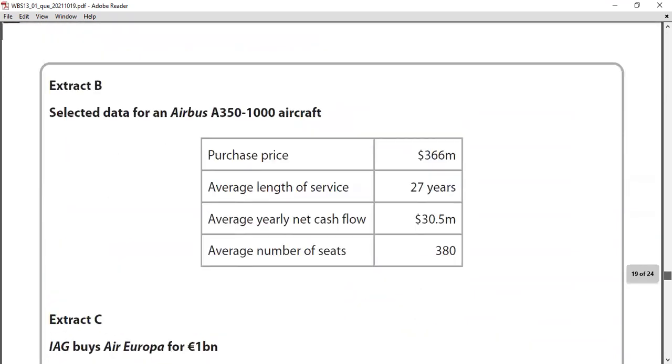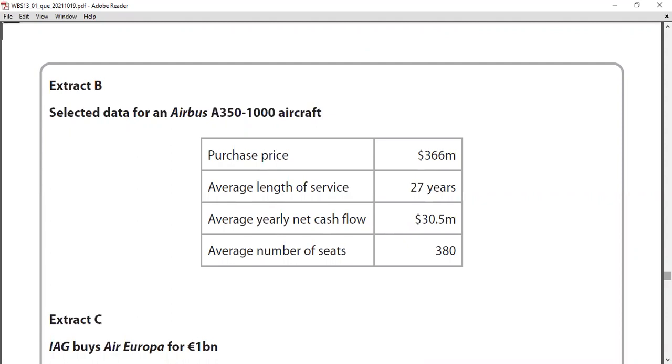Extract B. You can see the selected data for the Airbus A350-1000 aircraft. By using this data response question, you can get some kind of calculation type of question. They're always asking that. Therefore, you can see the purchase price is there, 366 million. Average length of service is there. Average yearly net cash flow is there. Average number of seats are there.